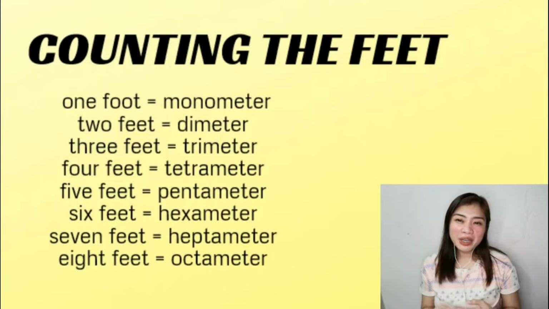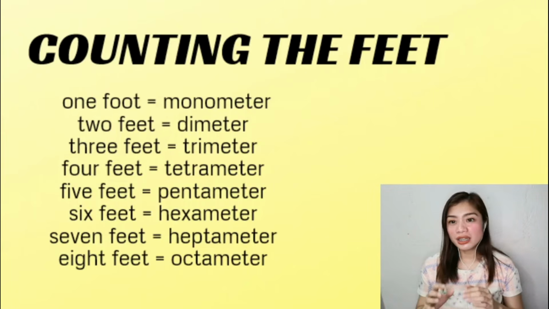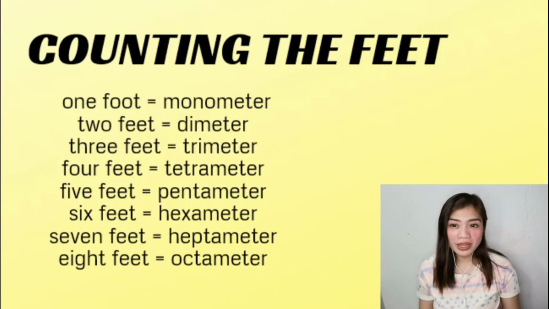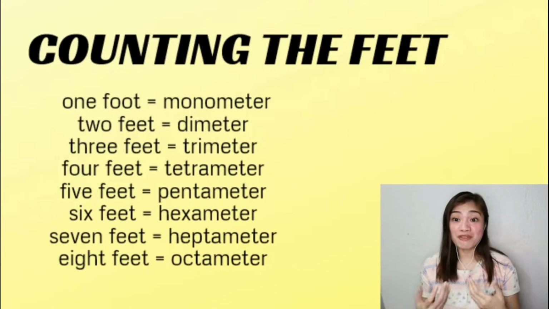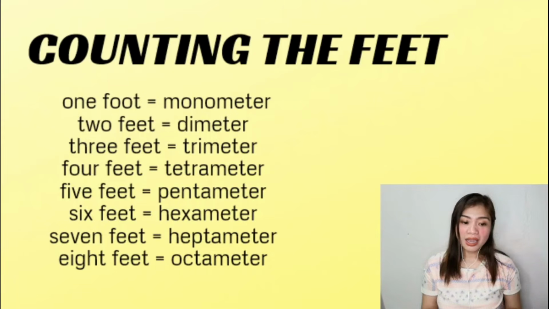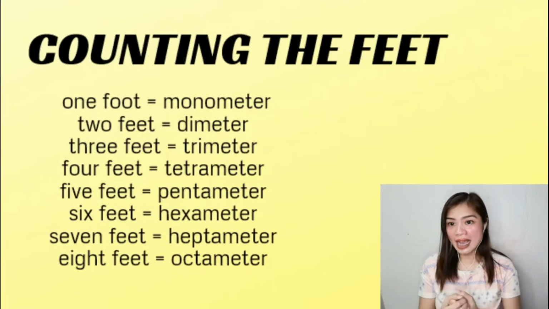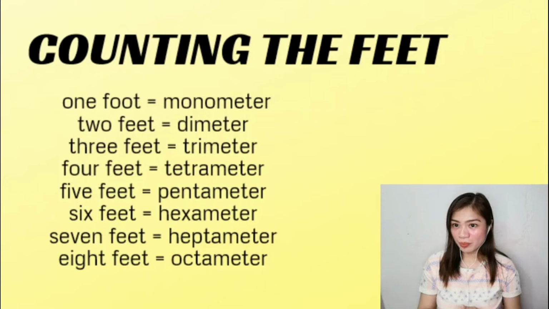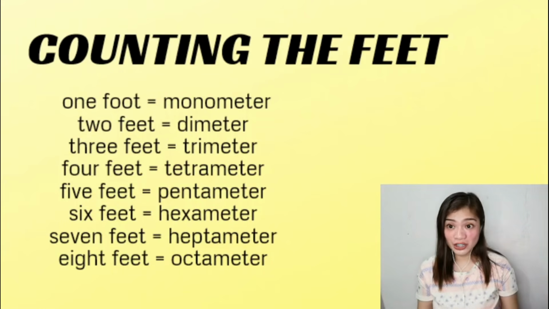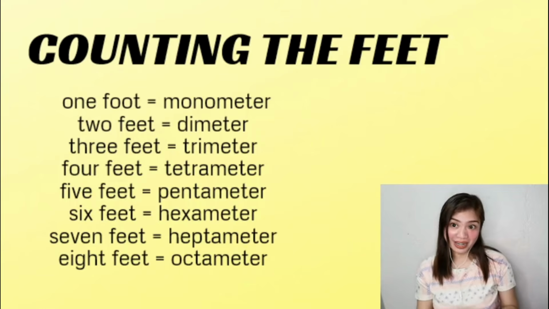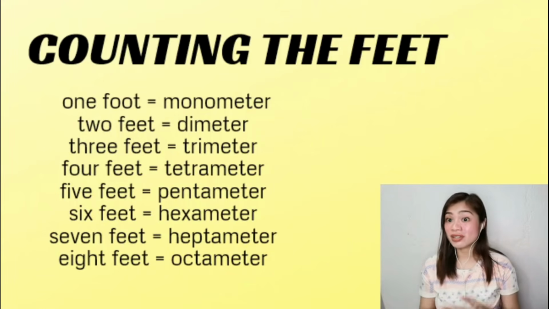Now, when we think about the meter of a poem, in addition to looking at the kind of foot, we also count the number of feet in each line. So if there's one foot per line, then we call it monometer. Okay? That means that if there's only one foot per line, there are only two syllables in each line. So that's very rare. Poetry written in monometer is very rare.